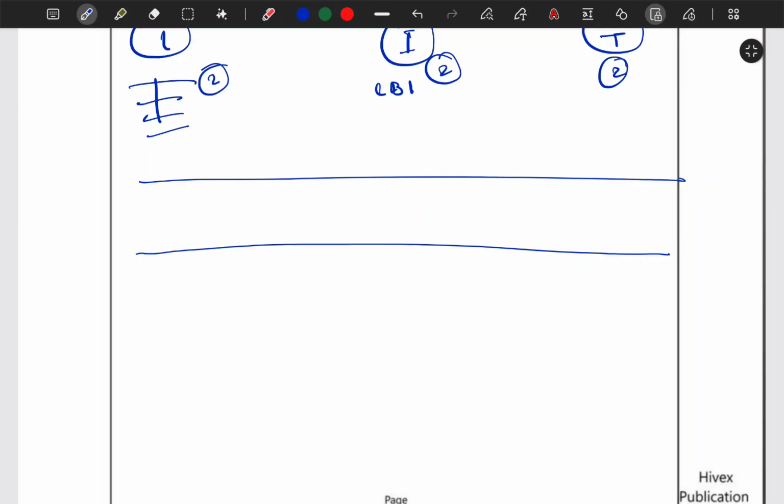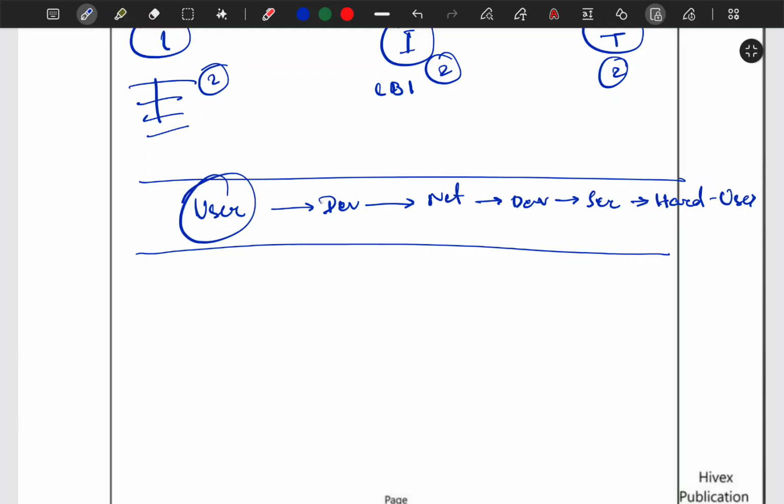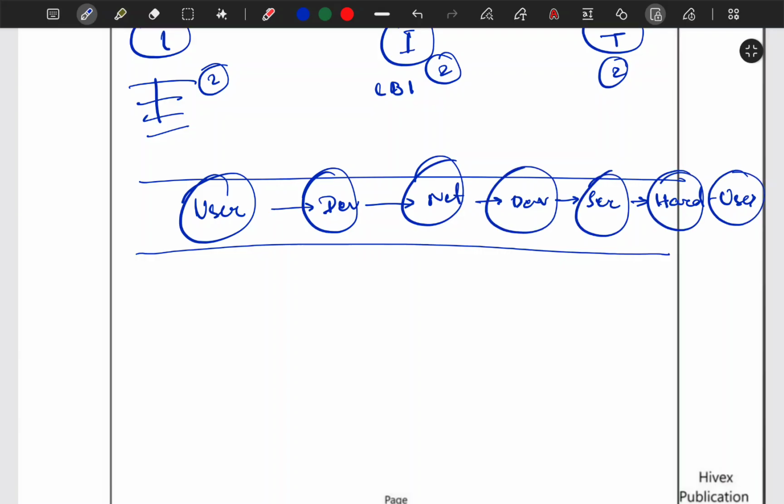I am here to discuss the framework with you, and the communication network framework is basically user, device, network, and again device, and service provider, and that person's hardware, and again user. So this is the complete framework for your communication network. And now whenever we are asked about a question on communication networks, let's say we are not prepared for that question, then we can simply find out from these frameworks and write a good answer on that question, correct?